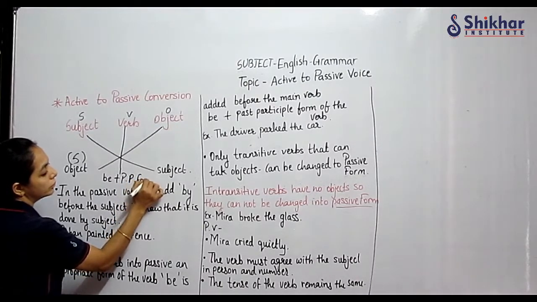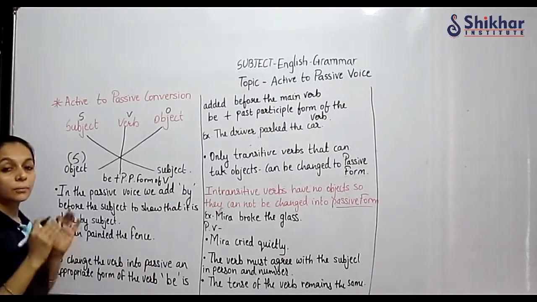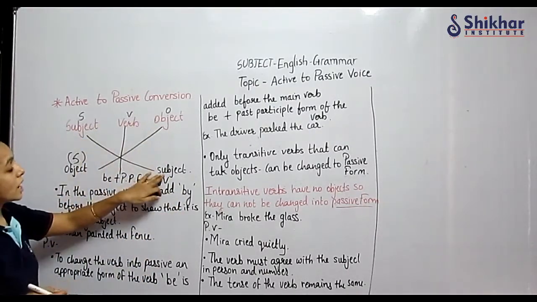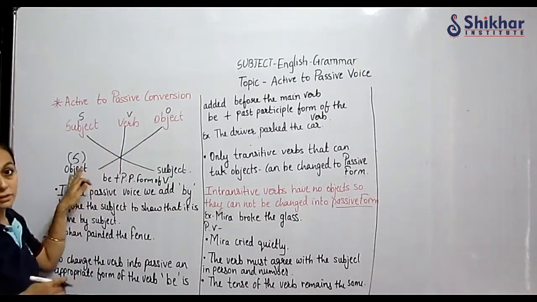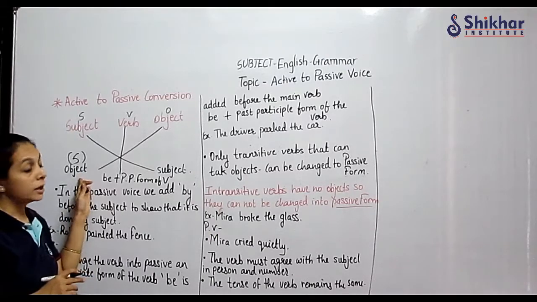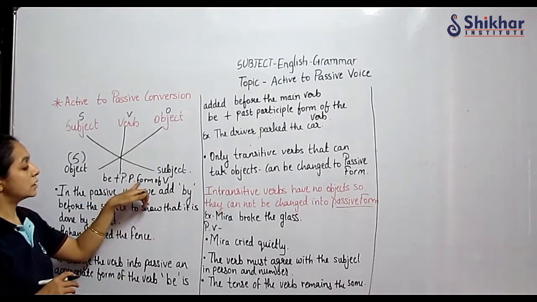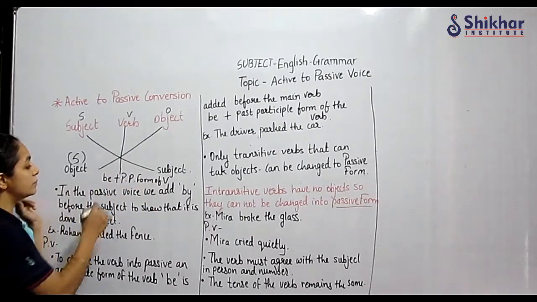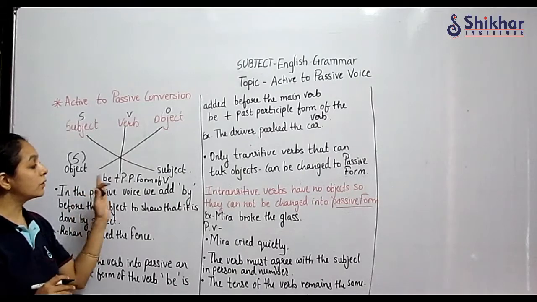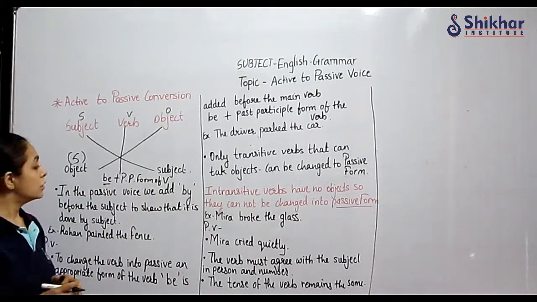Be form of the verb plus past participle form of the verb. When we change from active to passive voice, the subject goes last and the object comes first, we interchange their positions. And then the verb will be the be form plus the past participle form of the verb.